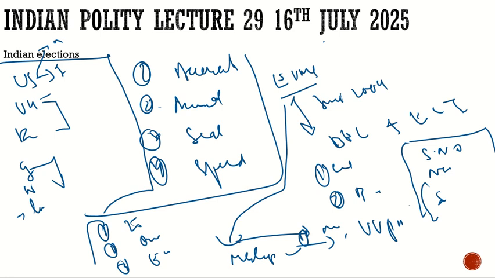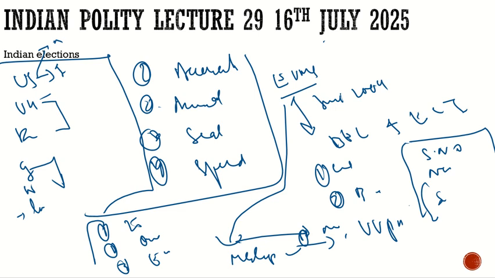Then, another machine which is associated with the VVPATs is the symbol loading unit. This symbol loading unit matters after elections, after results, in case any candidate files a complaint. After every election it is kept as it is for 45 days. Nothing is done to it. So the symbol loading unit comes into picture when any person wants to recheck.